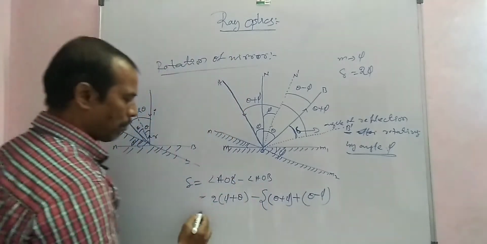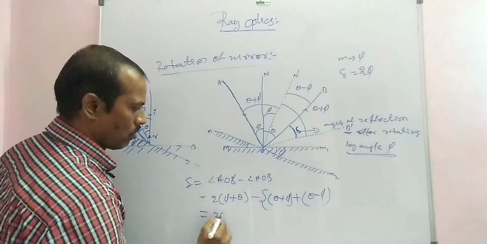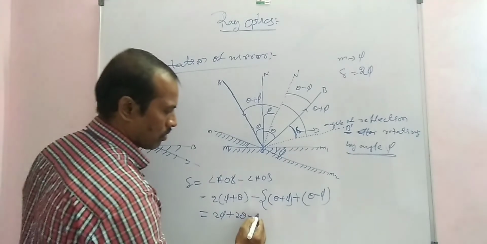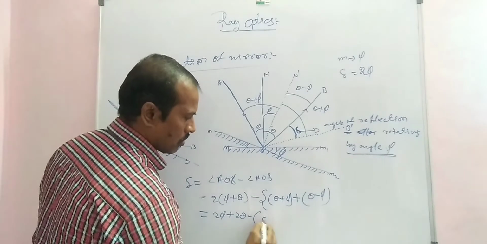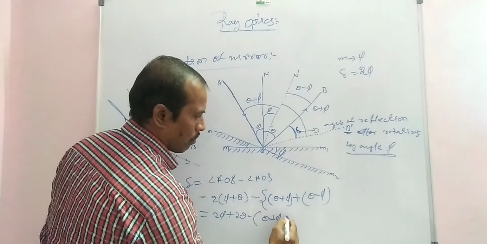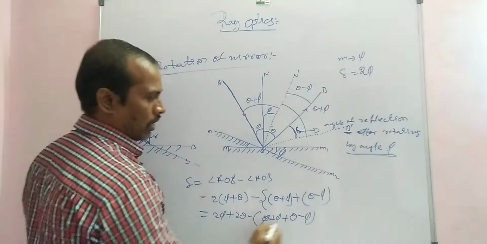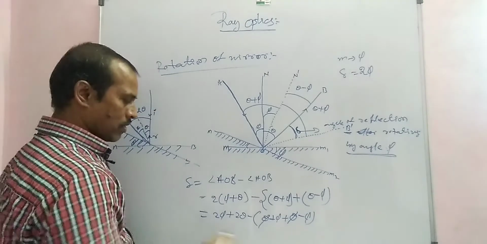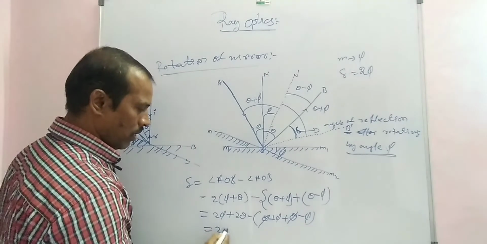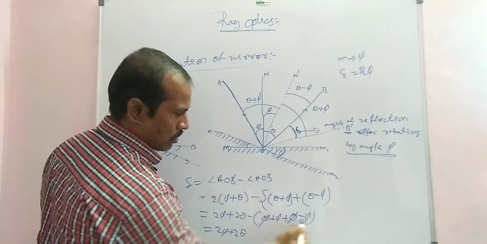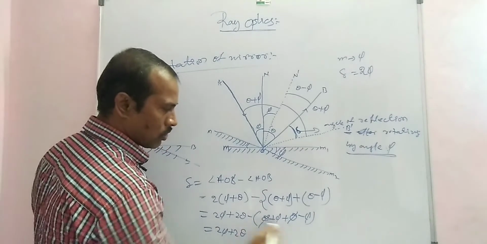Simplifies to 2 pi plus 2 theta, minus theta plus phi, plus theta minus phi. Here theta gets cancelled. So 2 phi plus 2 theta, minus pi plus pi.